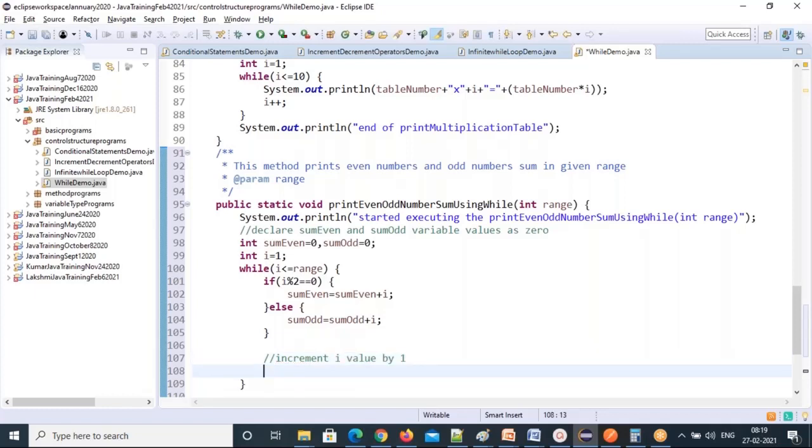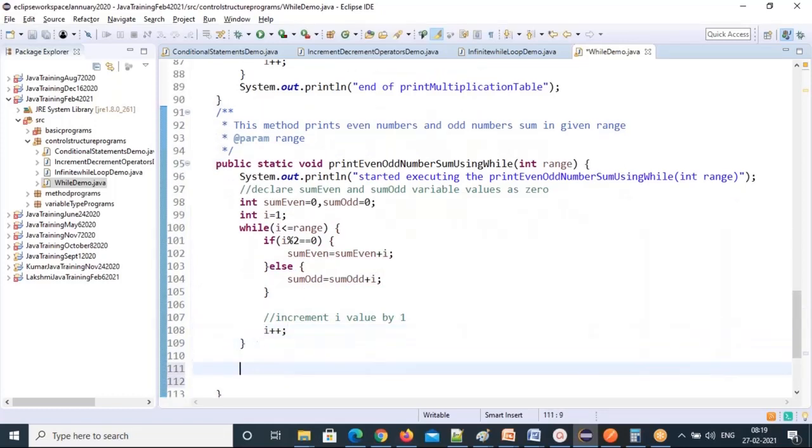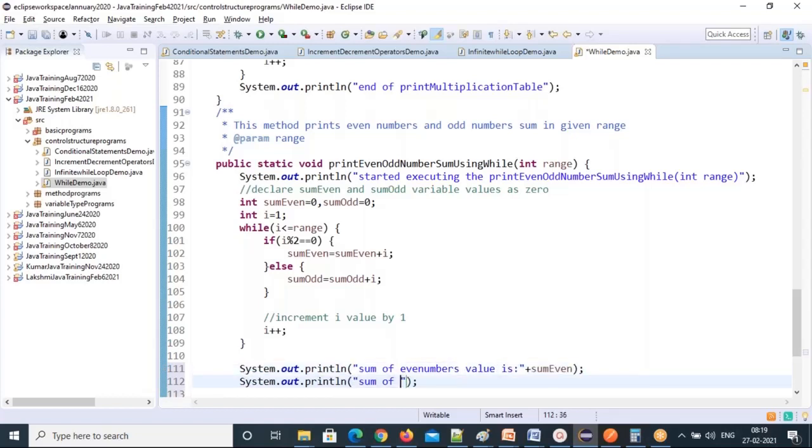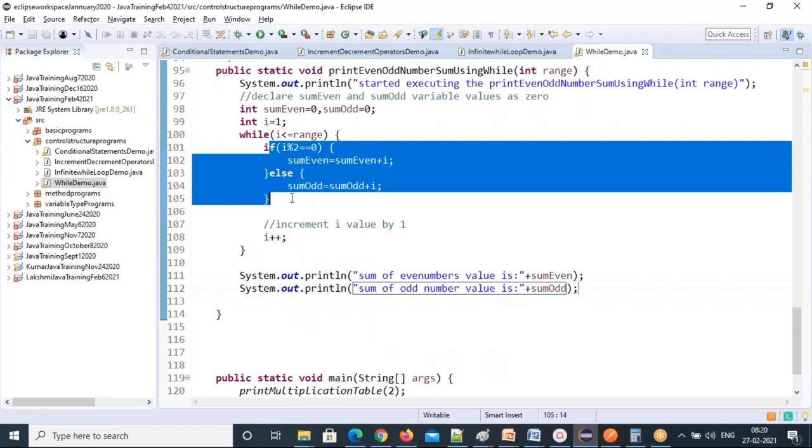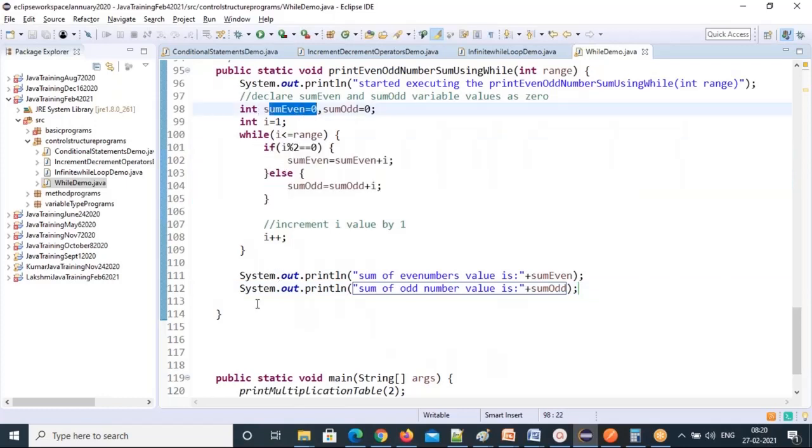How can you do increment by 1? i plus plus, that's it. Then after this, you print the sum of even numbers value is sumEven. Sum of odd numbers value is print sumOdd. That's it. So what is the difference here and there? Used extra if else condition here, and 2 variables you have taken.